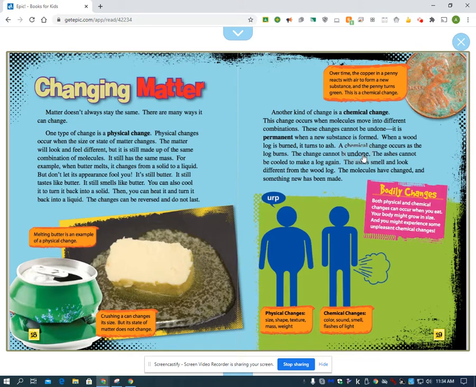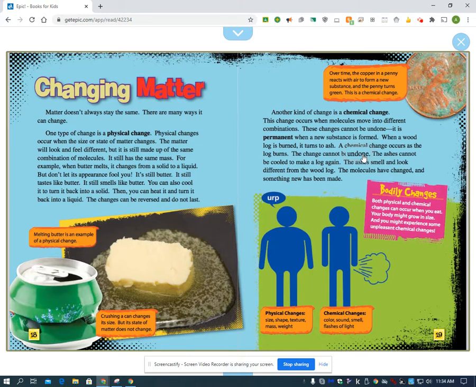Okay, so let's think about scrambled eggs. If you scramble those eggs, first the egg is a solid because it has a hard shell. You crack it and then it becomes a liquid and goes into a bowl. Then if we take a fork and we scramble that, what do you think that is? Okay, if you said liquid, that's right, because we haven't physically changed it. But now if we add it to a stove or a microwave and heat it, it becomes a solid. It becomes scrambled eggs.